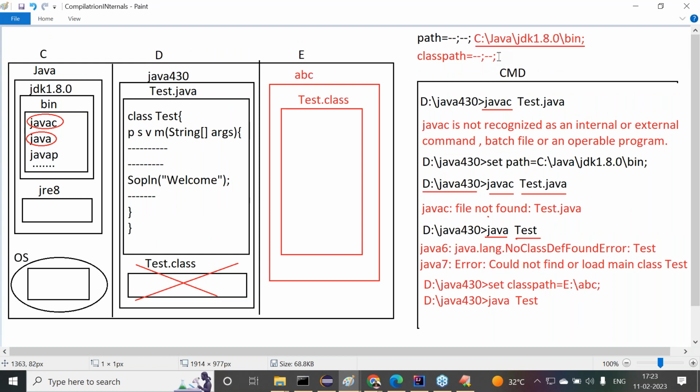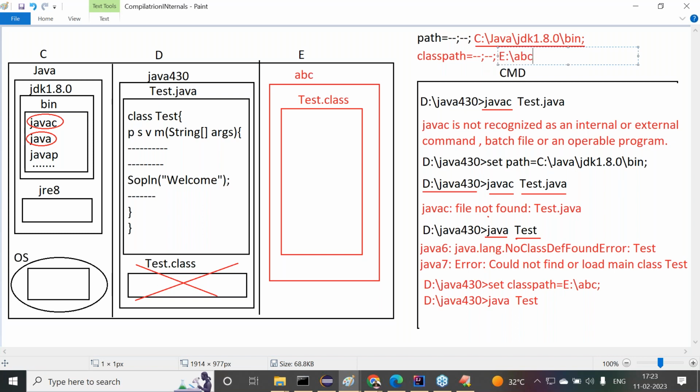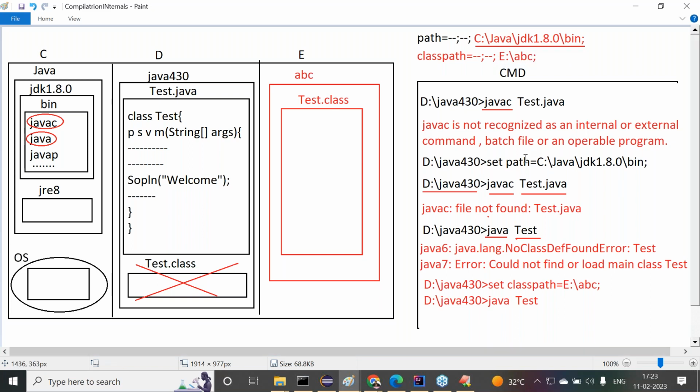So E:/ABC is already available in the classpath environment variable location or not? Now JVM will come to the E:/ABC location. There JVM will search for the test.class file. Now is the test.class file existing or not? Is the test.class file identified or not? Okay, assume it. The test.class file may be identified by JVM either at the current location or at the locations referred by classpath, wherever it may be.